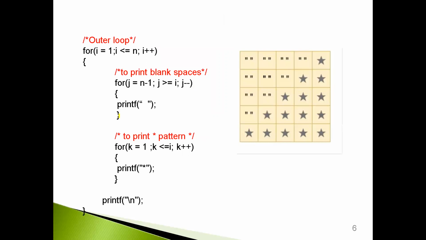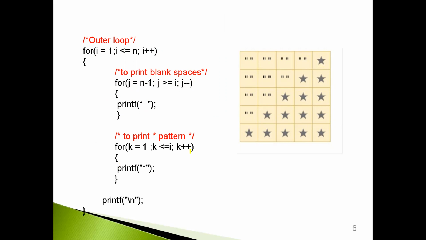So let us see the actual code here. This is our outer loop which is running from I equal to 1 to I is less than or equal to n, where n is going to be the number of rows to be printed. Then we have an inner loop which is responsible for printing these blank spaces. As we could see, when I is equal to 5, we are printing 4 spaces. So that is n minus 1. That's why we have initialized j equal to n minus 1, and this loop is going to run till j is greater than or equal to I.